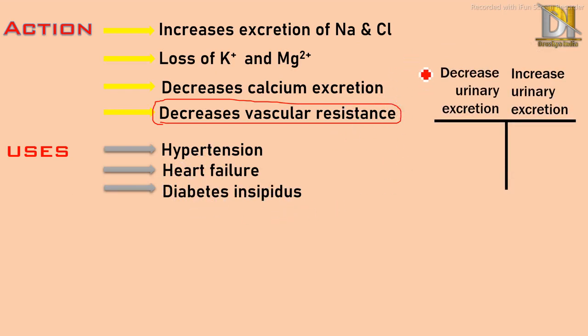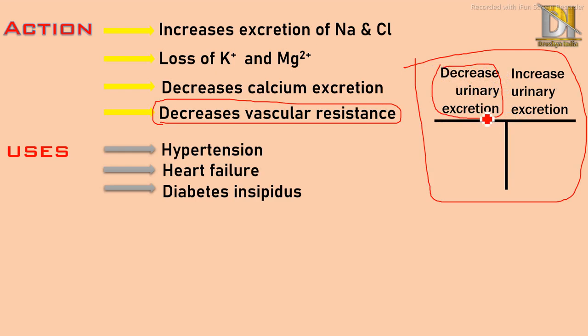While we study diuretics, we also have to study which diuretics cause excretion of which ions or cause retention of which ions. So here we make one diagram. On the left side is decreased urinary excretion, which means it will cause retention in the body, which means increased absorption, whilst the right hand shows increased urinary excretion, which means decreased reabsorption. So thiazide diuretics will increase the excretion of sodium and potassium, while it will decrease the excretion of calcium.